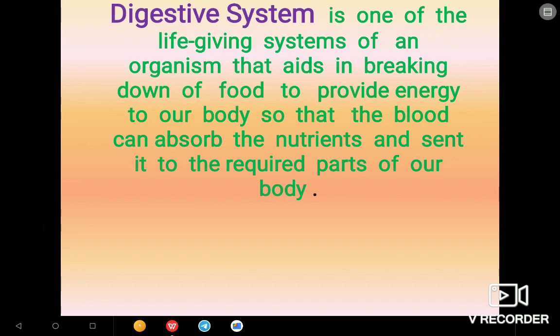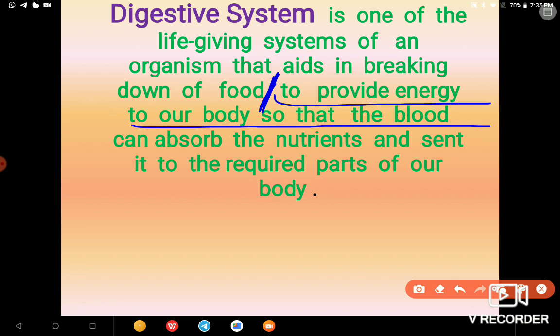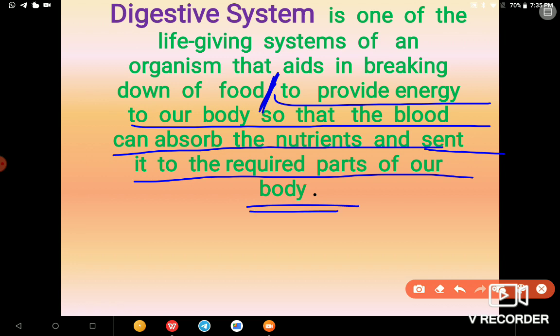Digestive system mainly refers to one of the life-giving systems of an organism that aids in breaking down of food. Okay, that aids in breaking down of food. Up to this one, understand fast. That is, it is one of the life-giving systems of organisms that aids in breaking down of food to provide energy to our body so that the blood can absorb the nutrients and send it to the required part of our body.